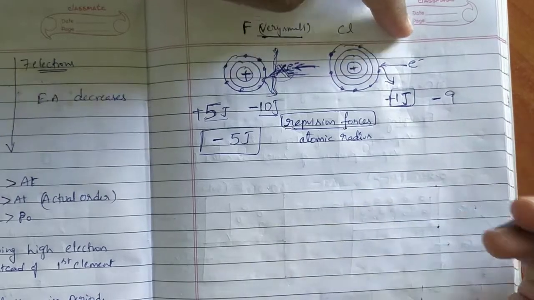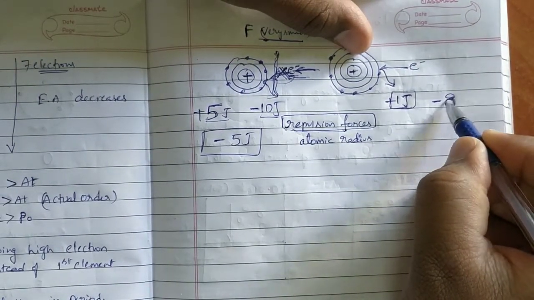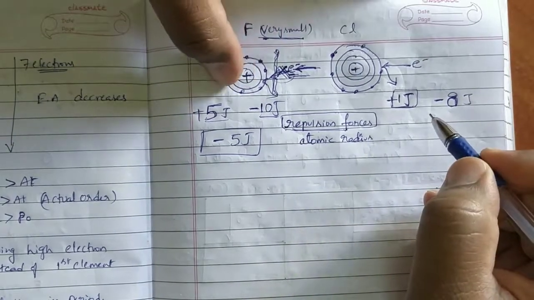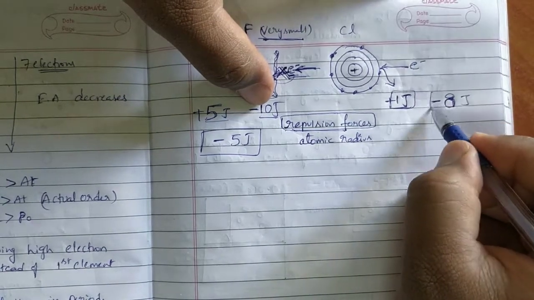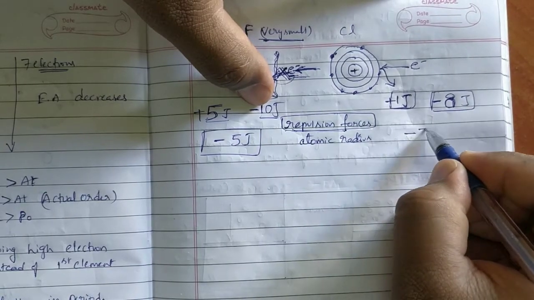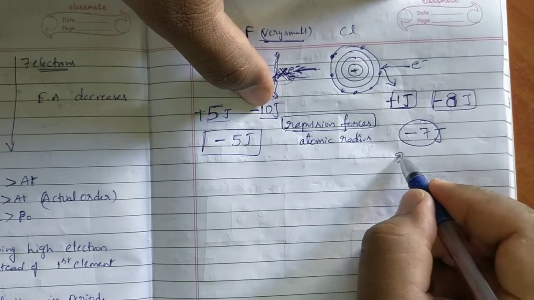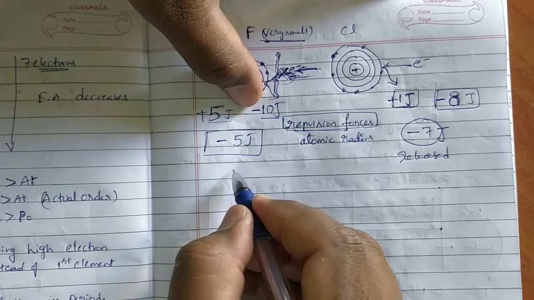Okay, 9 or 8. 8 joules of energy is released, but 1 joule of energy is absorbed. Here 5 joules of energy is absorbed, 10 joules of energy is released. What is the net amount of energy coming to chlorine? 7. Minus means released. Here 5 joules of energy released.